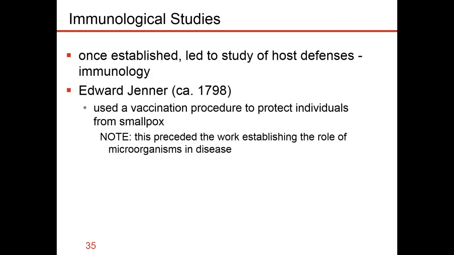So Edward Jenner, in the late 1700s, produced one of the first forms of protection against a disease. Most people call it a vaccination. It was actually called a variolation procedure. And this preceded work that determined that microbes actually cause disease. So let's see what he did.